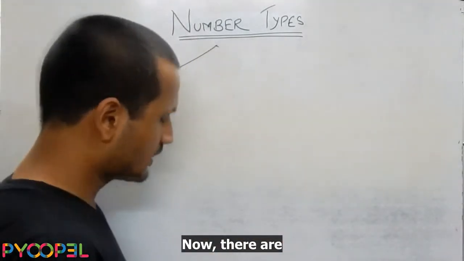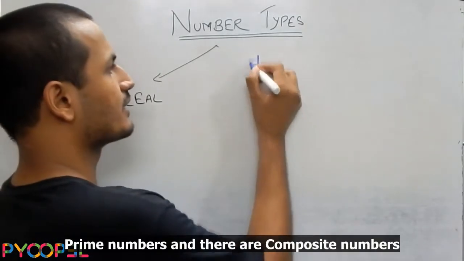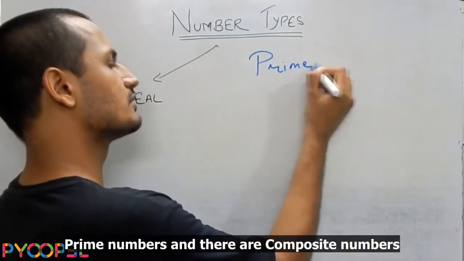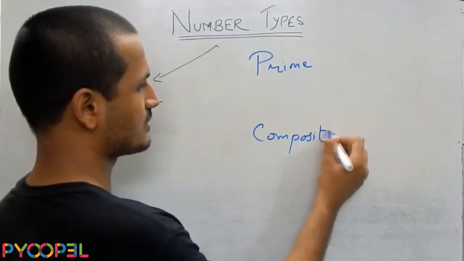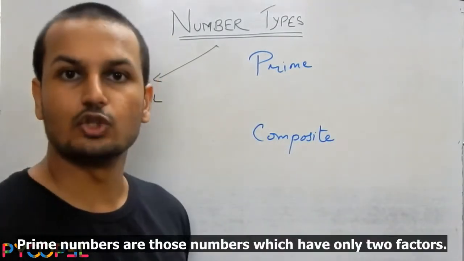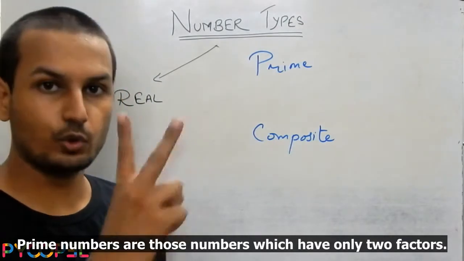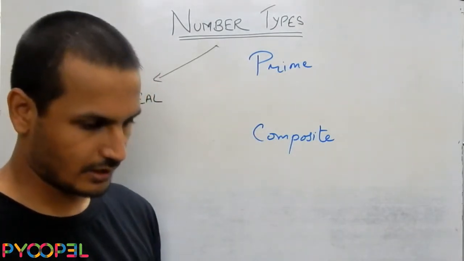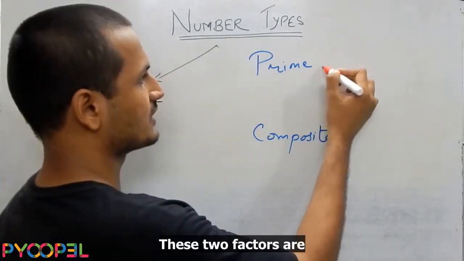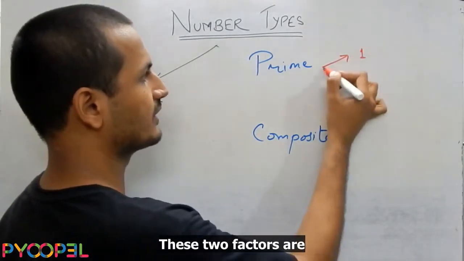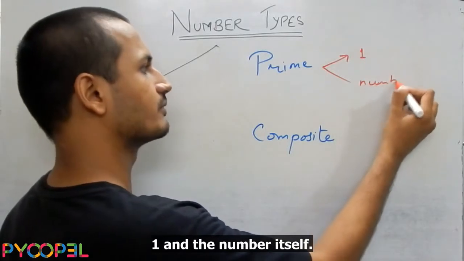Now, there are prime numbers and there are composite numbers. Prime numbers are those numbers which have only two factors. These two factors are 1 and the number itself.